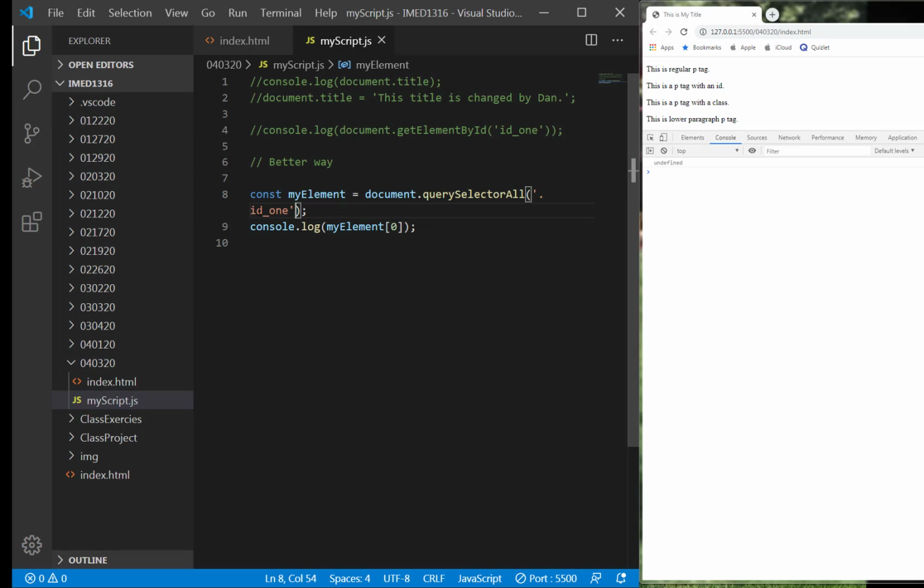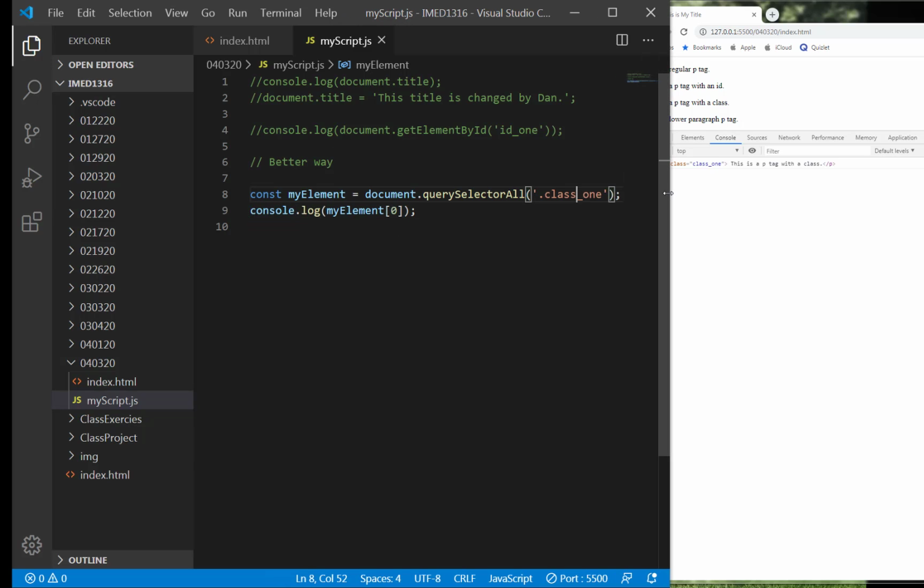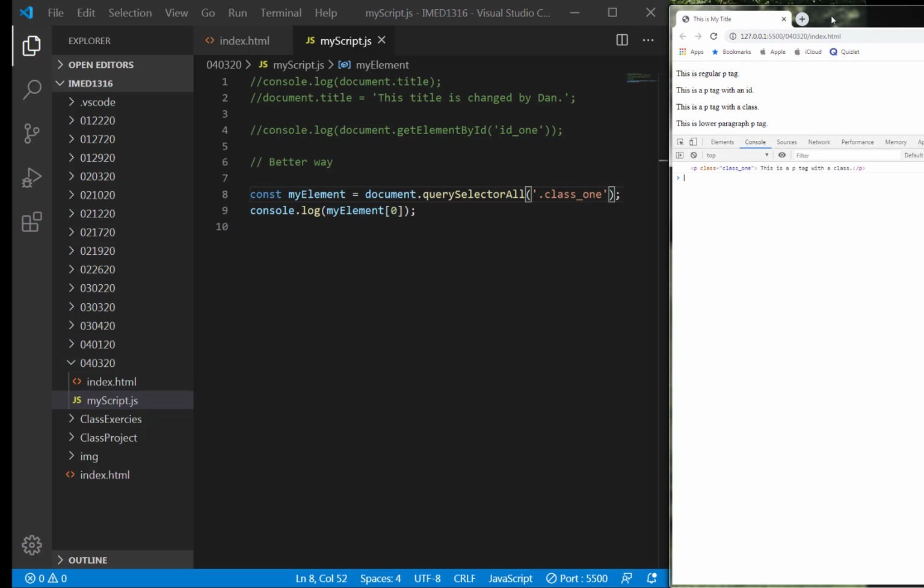Let's see here. That's not the name of the class. The name of the class is class 1. Give me a second here. There you go. So the moment I put a dot syntax, excuse me, this thing's kind of word wrapped. Let me move this over here a little bit. So you can see that it returns back the class 1 over here as well. So those are multiple ways that you can return a class, an ID, or a certain tag that you want to see. It just makes it really, really easy for you to access.